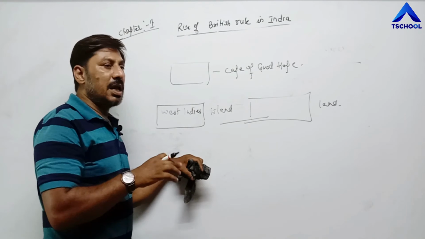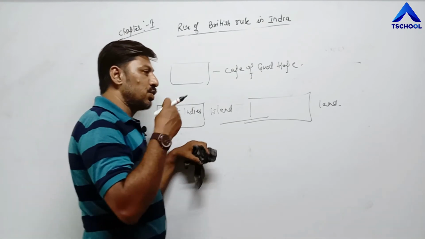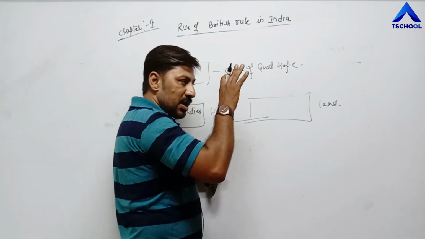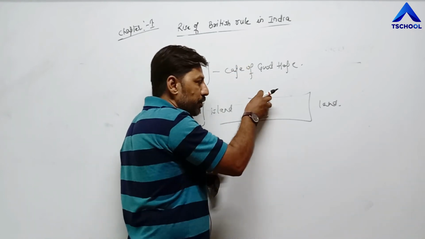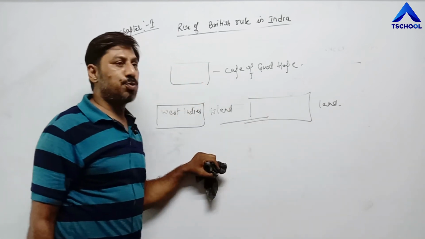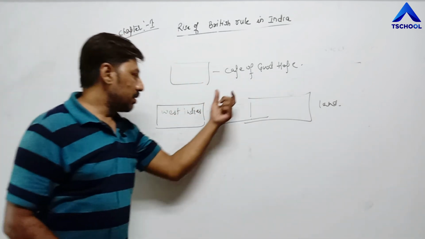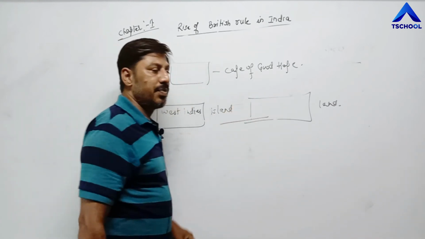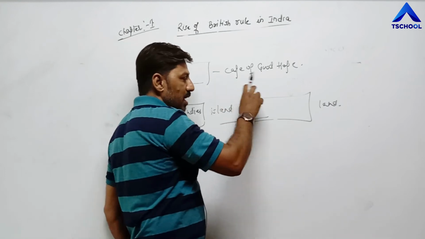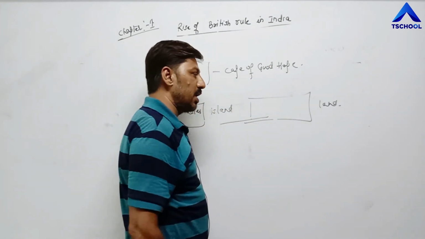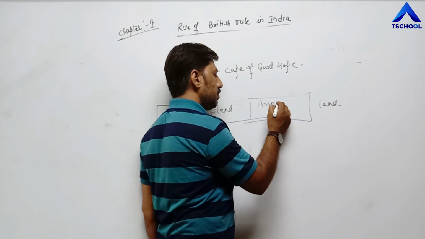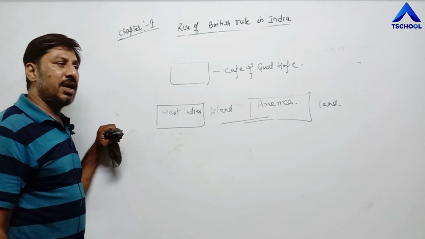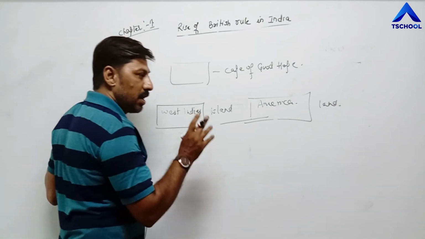They had heard that India was a very prosperous country, where various goods were produced like spices, muslin, silk, indigo, but such things are not present on this land. On this basis, Amerigo Vespucci clarified to Christopher Columbus that this land is not India. Later on, this land was named after Amerigo Vespucci, America. So in this way we can say Christopher Columbus also failed to find the sea route to India.